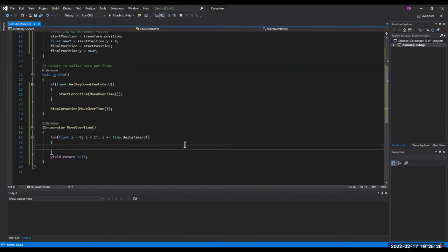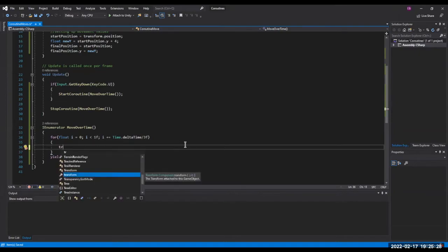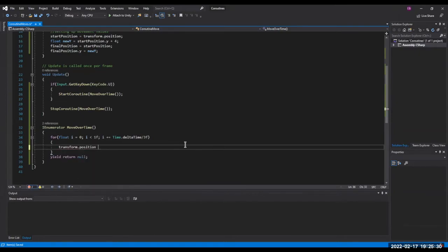Okay, we're going to say transform.position is equal to Vector3.Lerp, startPosition, end position, or is it finalPosition? Yes. And then i. So i will be our alpha value for our lerp here.